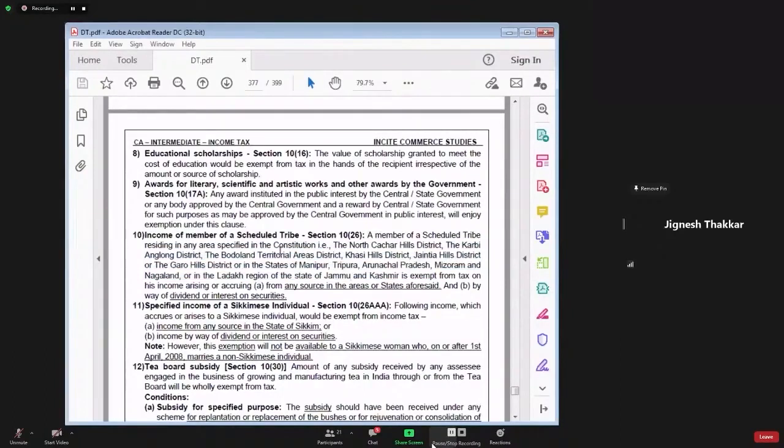If a member of scheduled tribe is earning any income from any source in the area mentioned here, then that income will not be taxable, that will be exempt from tax.